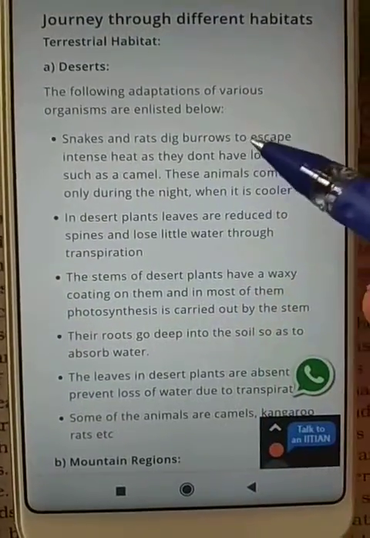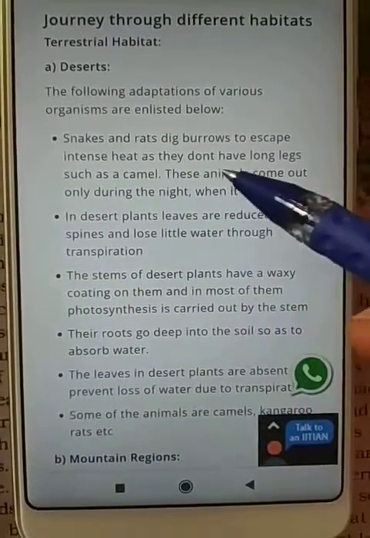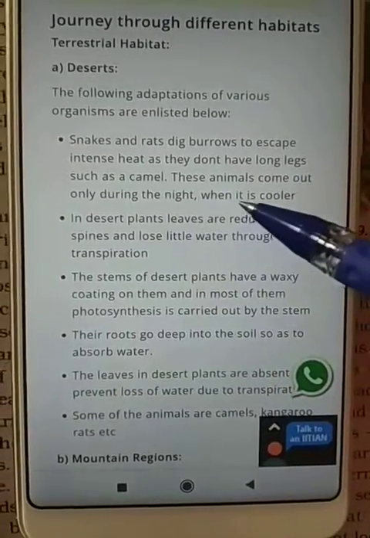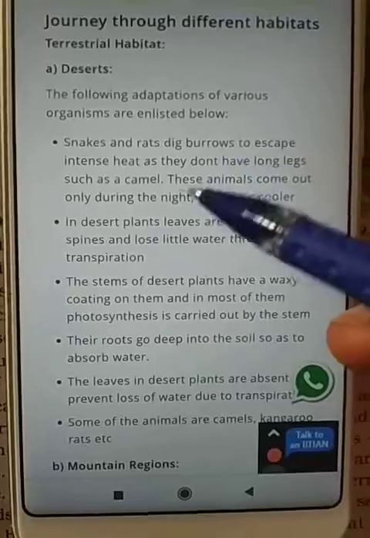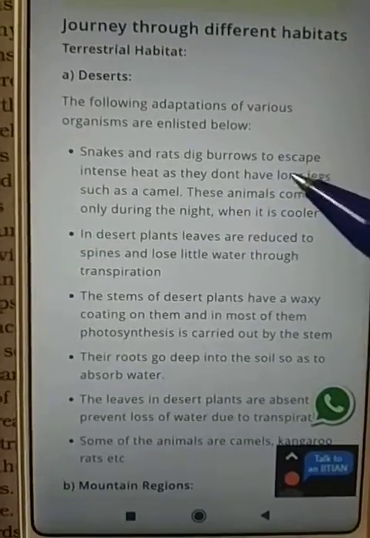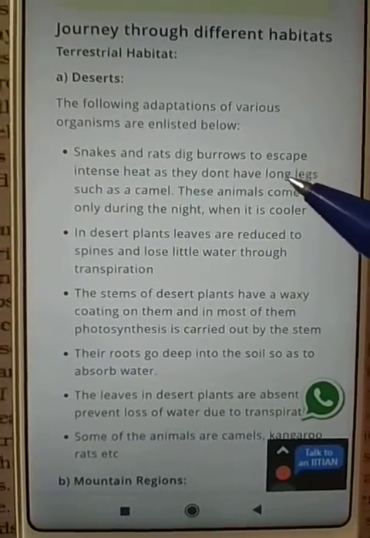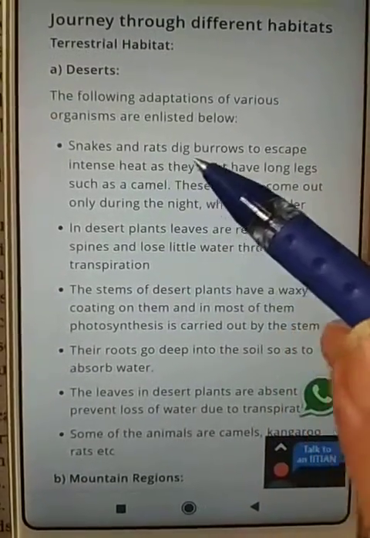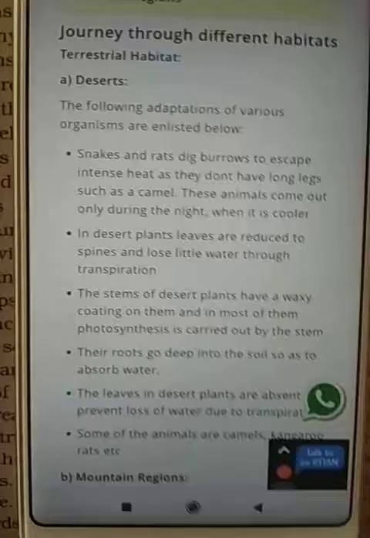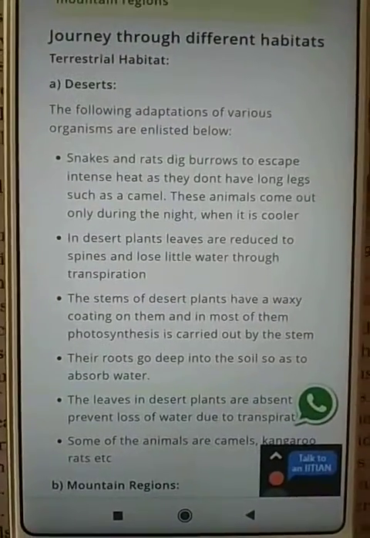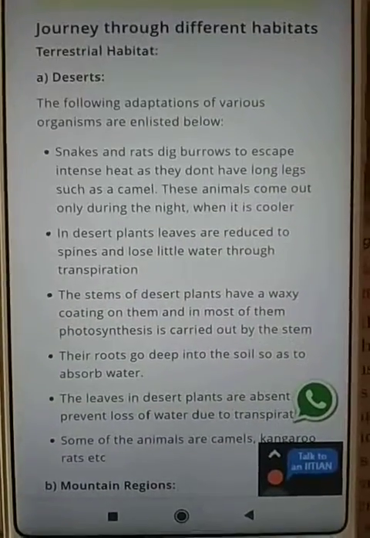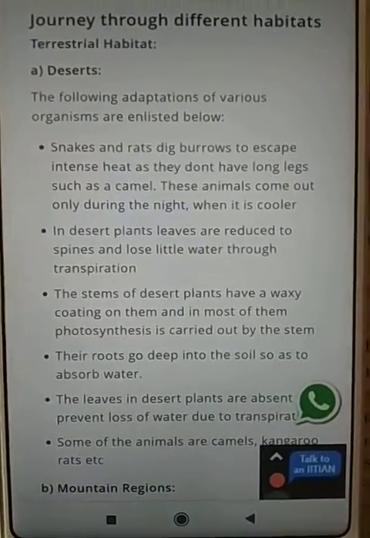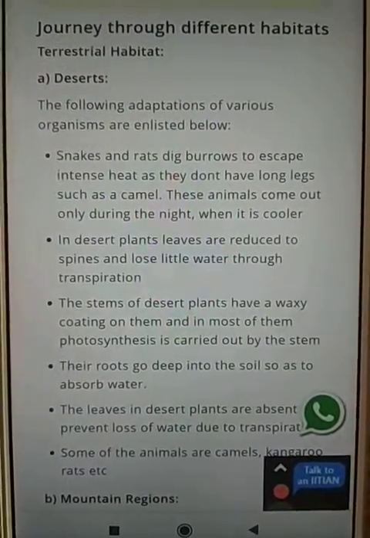Snakes and rats dig burrows to escape intense heat, as they don't have long legs such as the camel. These animals come out only during the night when it is cooler. In desert areas, it is very hot during the daytime and very cold during the night. So they dig their burrows to escape from intense heat, and they come out from their burrows during the night when there is low temperature.